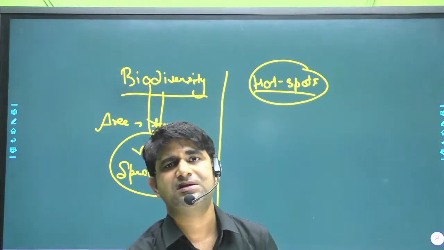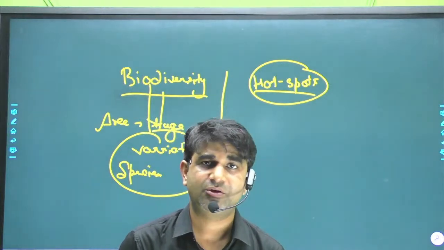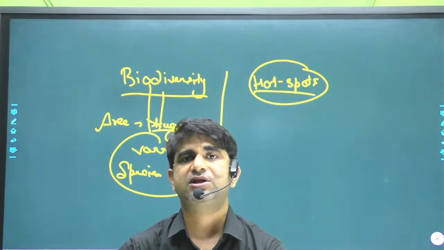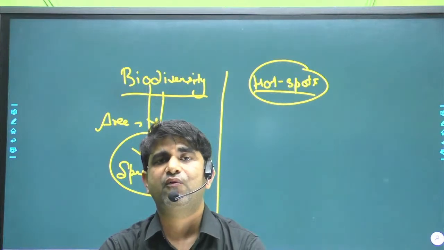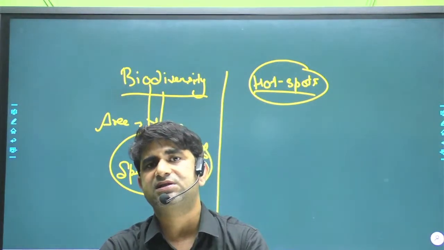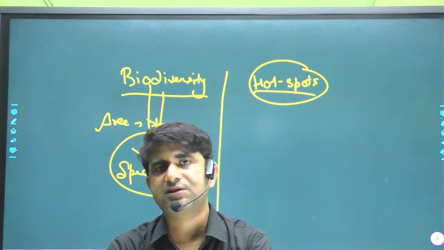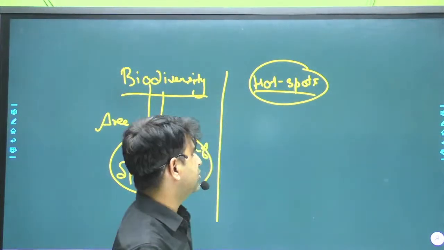Hotspot means the area. In the context of biodiversity, a hotspot is the area where very dense biodiversity is found. In India, mainly four hotspots are there, and these hotspots are these.